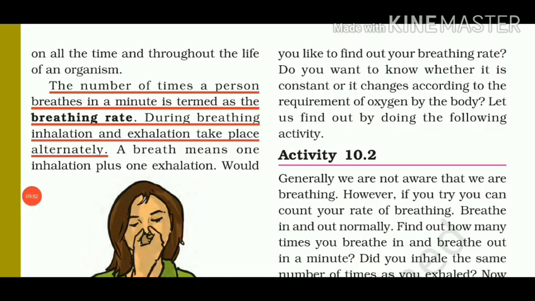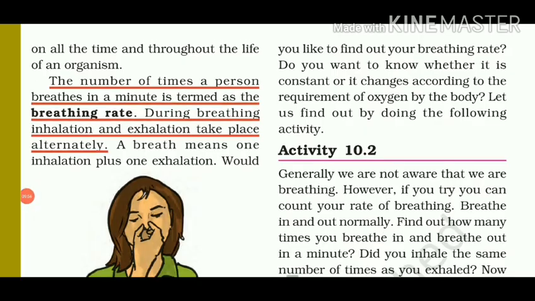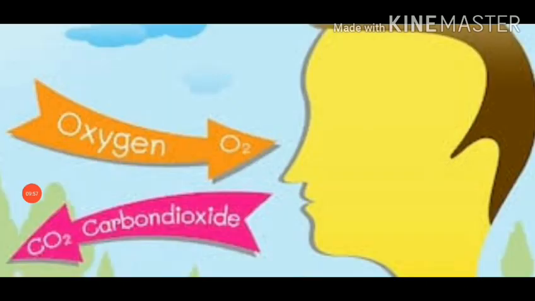Now let us study about breathing rate. During breathing, inhalation and exhalation take place alternately. A breath means one inhalation plus one exhalation.